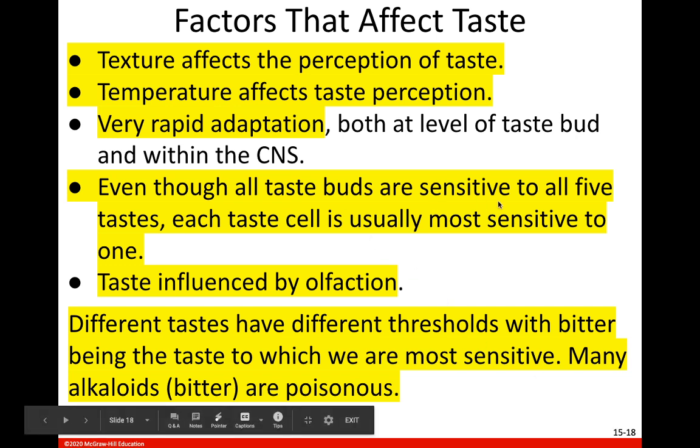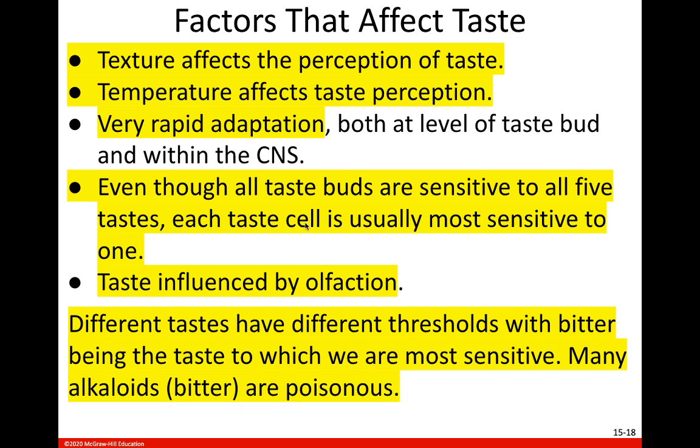Again, all taste buds are sensitive to all 5 tastes. Each taste cell is within the bud. In the bud you have about 50 gustatory cells. Each one of those cells is going to be sensitive to one of the 5 tastes. So a taste bud can taste all 5 tastes because of those 50 gustatory cells inside that taste bud. Some of those gustatory cells are sensitive to sweet, some to sour, some to bitter, so each gustatory cell is going to be sensitive to a specific taste.